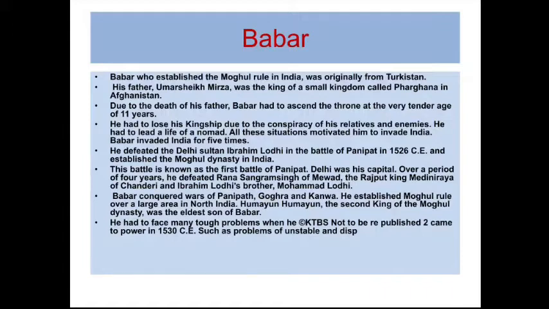Sher Shah defeated Humayun and conquered Punjab, Sindh, Multan, Gwalior, Malwa, and many other places. His empire extended across central North India, except Assam in the east, and it also occupied Gujarat in the west and Kashmir in the north. So he extended his rule over the northern side and started ruling.